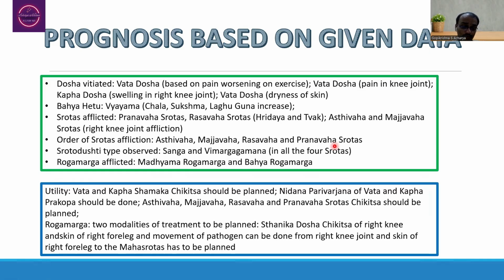When you think about it, the order of Srotas affliction could be Asthivaha Srotas and Majjavaha Srotas, followed by the Rasavaha Srotas, wherein the Tvak affliction may be observed also, plus Pranavaha Srotas affliction we may say because of the presence of chest pain, wherein we may suspect the affliction of Hridaya. As far as Srotodushti type is concerned, Sanga and Vimarga Gamana can be predicted in all these four Srotodushtis as such. As far as Roga Marga afflicted here, it could be Madhyama Roga Marga and Bahya Roga Marga.